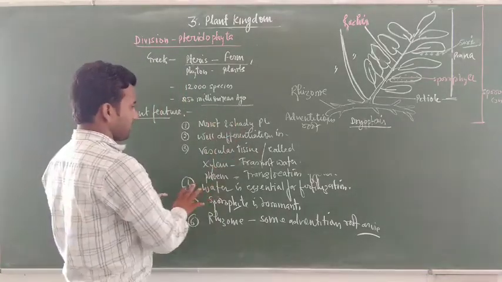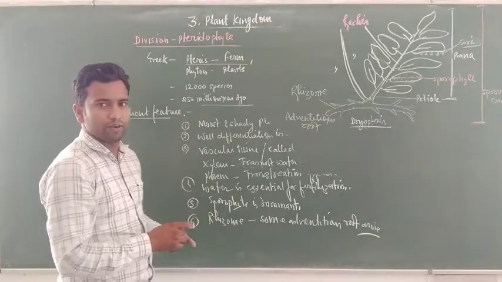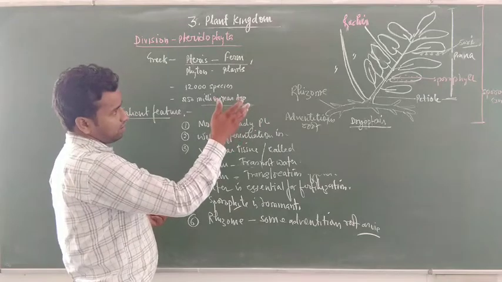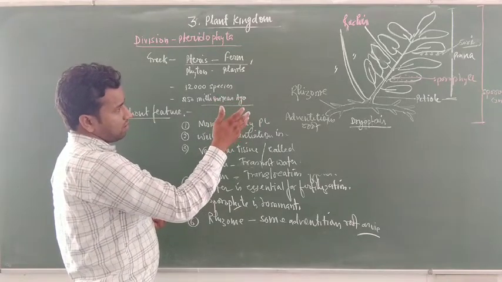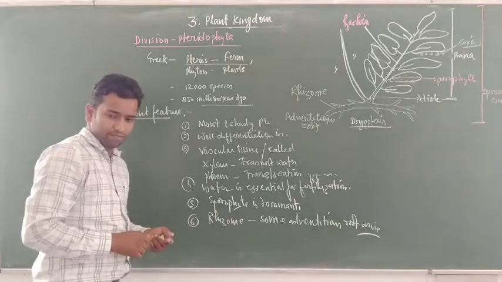After discussing these general salient features of pteridophytes, we will again discuss the life cycle of Dryopteris.